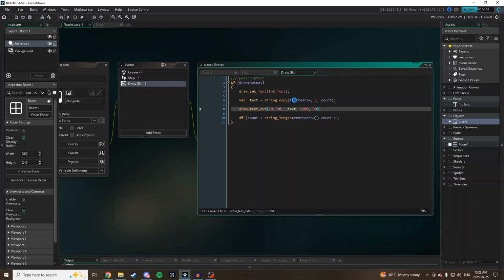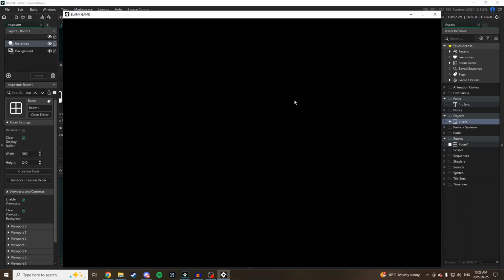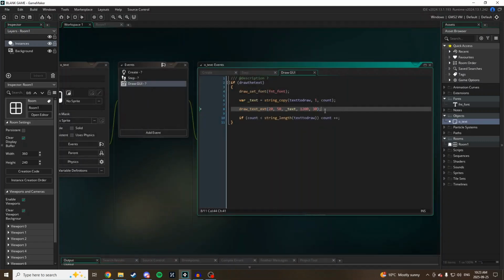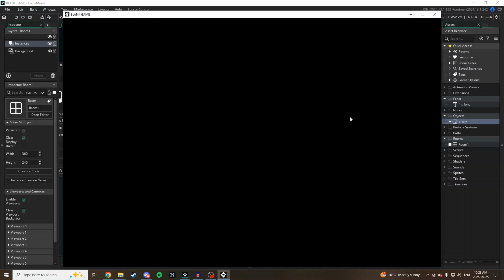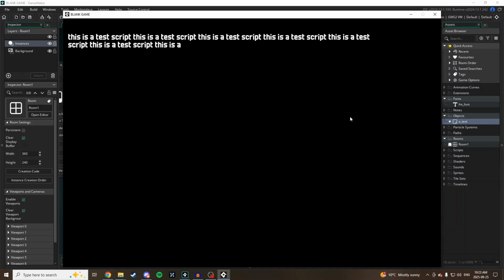And if I run this now, what's my issue? Oh, separation 30 and then width 1200. Okay. So it breaks into a new line and it just keeps going until it reaches the end of the string.